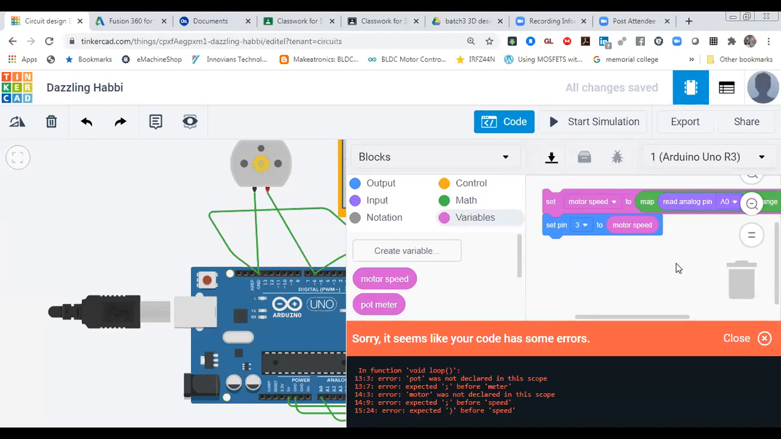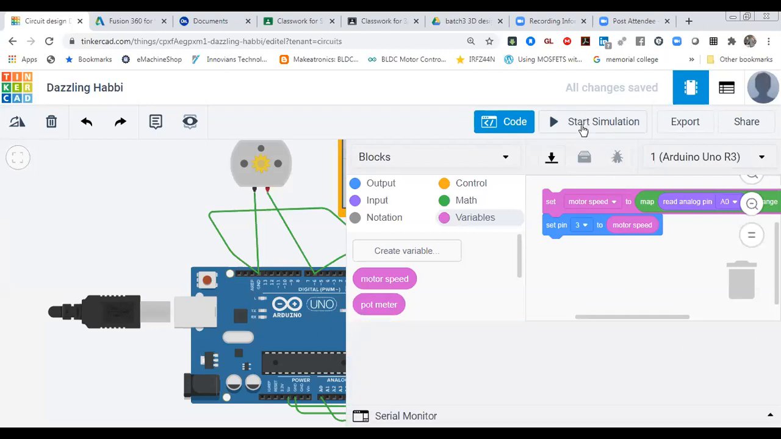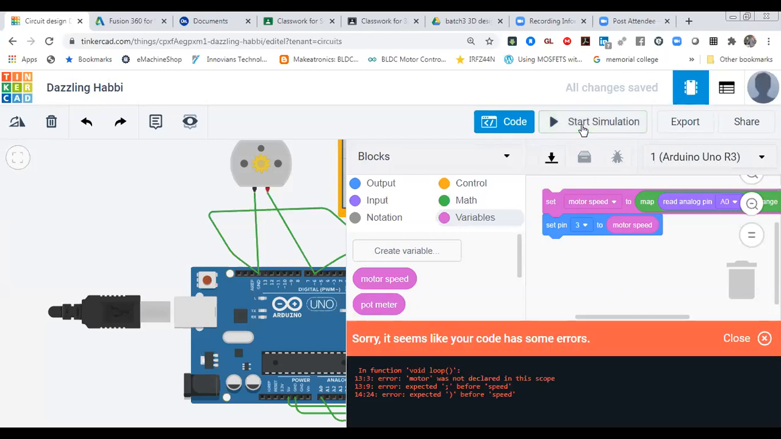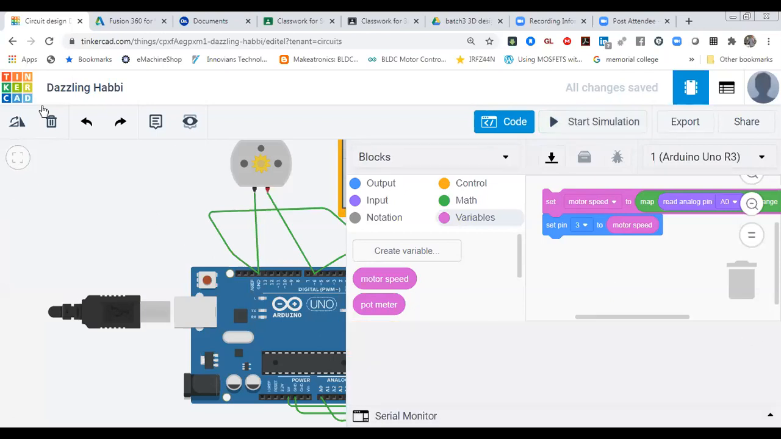Yes, so I'm going to run it. Start simulations. Again it's showing some error. No, it's not showing an error now. Yes, it's showing some error. You can refresh it also. If there is some issue or some error, you can refresh it.